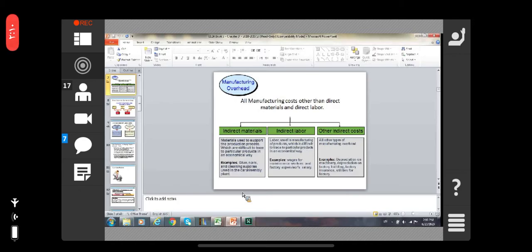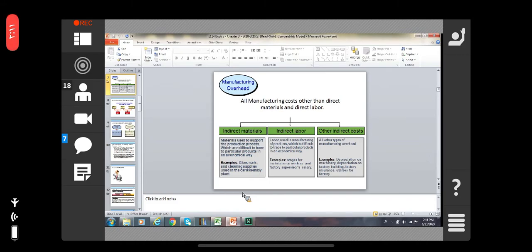Indirect labor is labor used in manufacturing a product which is difficult to trace to particular products in an economical way. The examples are the wages for the maintenance workers, supervisors' salaries. They are not directly involved in manufacturing the car or the products. And the other indirect costs are all other types of manufacturing overheads.